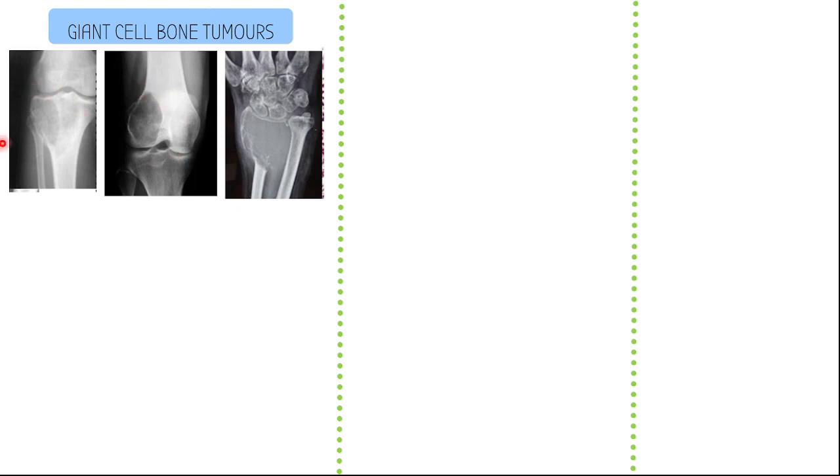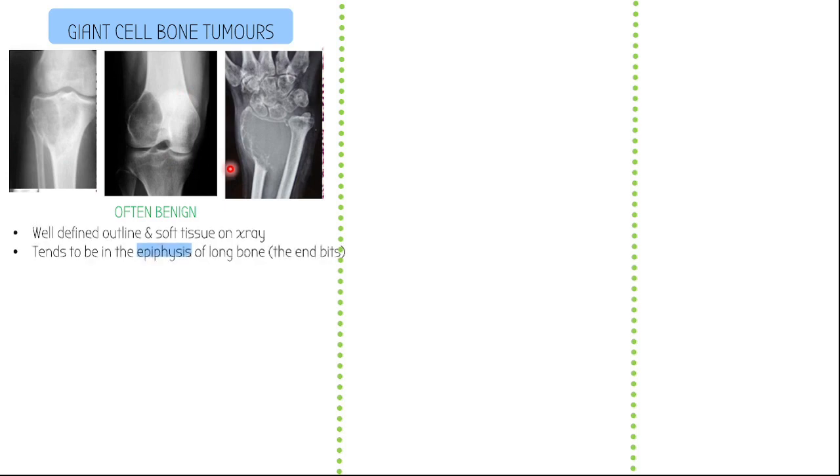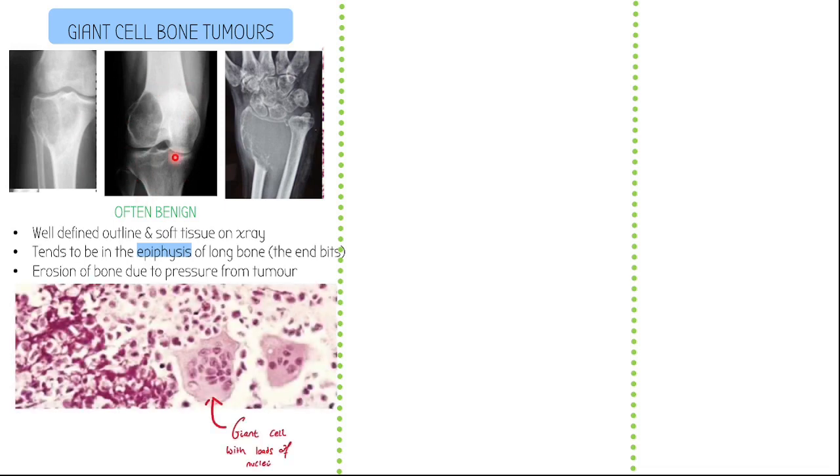Even this one too. And as a rough rule of thumb, things that are smoother are benign. This is obviously very rough. And things that are more aggressive looking tend to be malignant. So giant cell bone tumors are often benign. They have a well-defined outline. They show soft tissue. They tend to be around the epiphysis. And the tumor can put pressure on the bone, which can erode the bone.